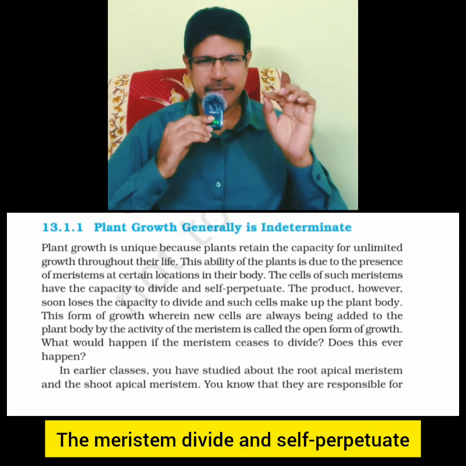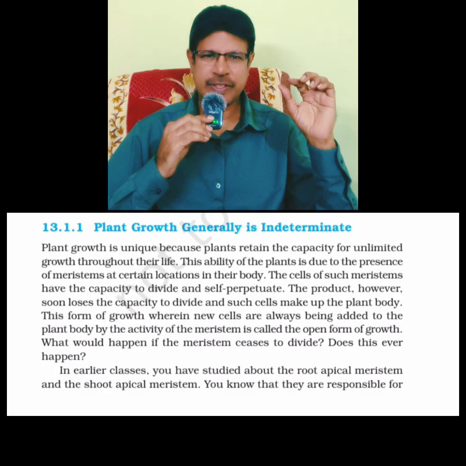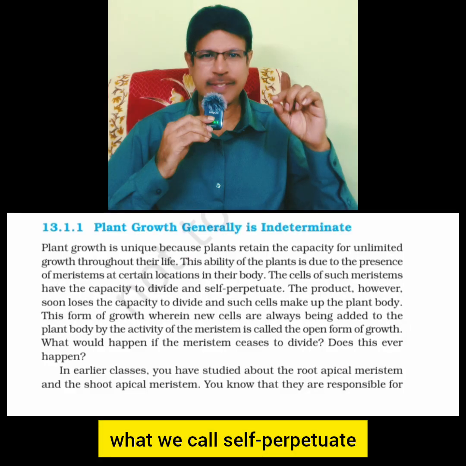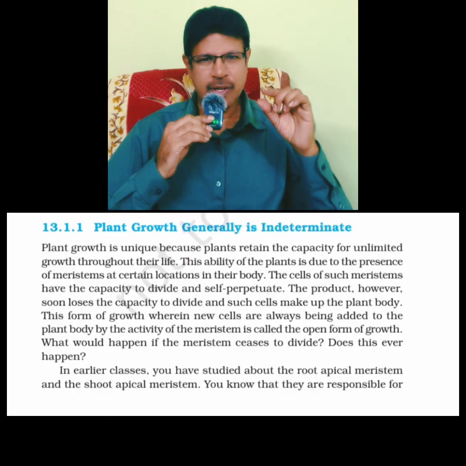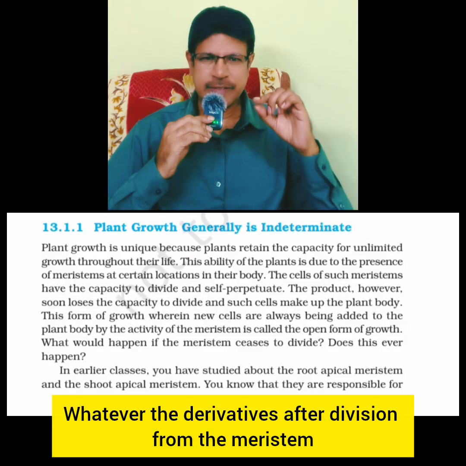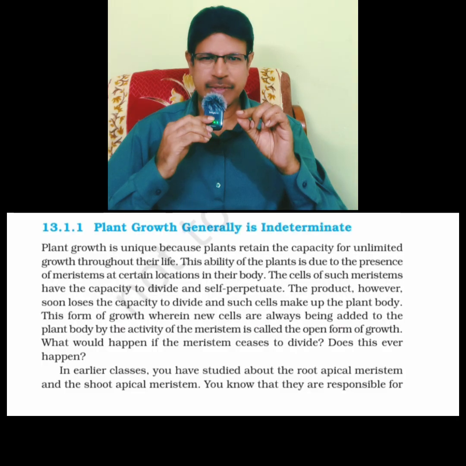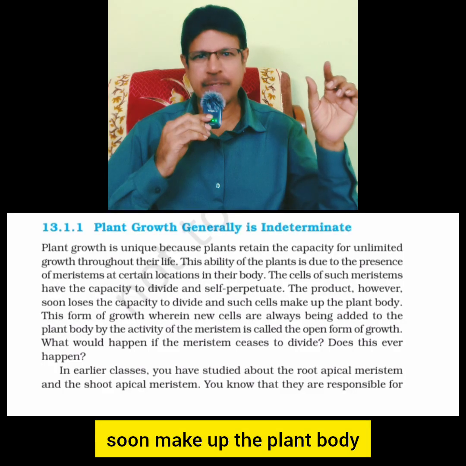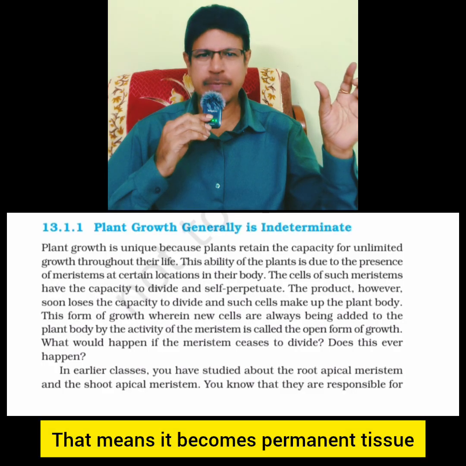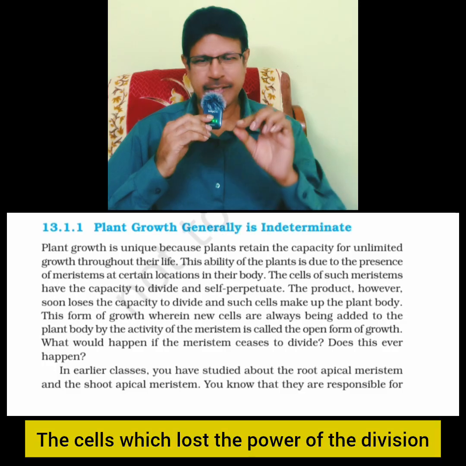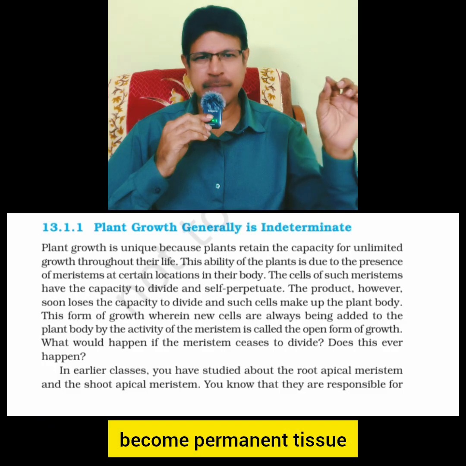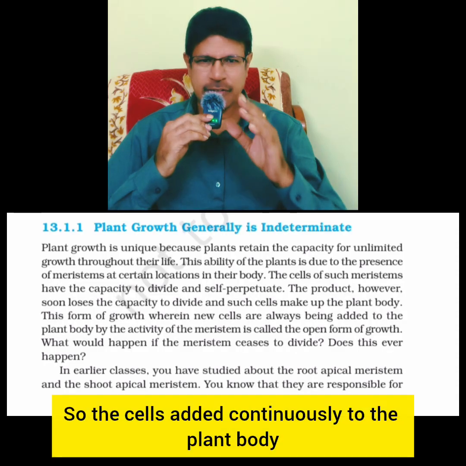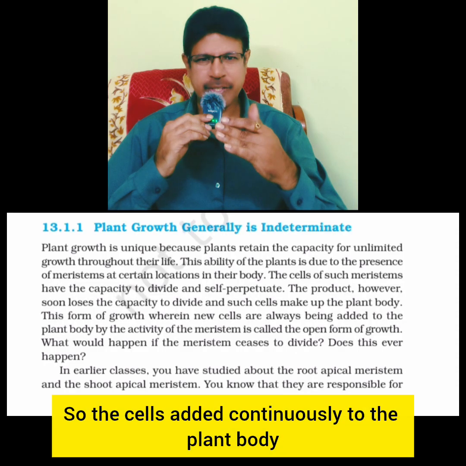The meristem divides and self-perpetuates. It divides and retains the power of division. What do you call self-perpetuate? Whatever derivatives, after division from the meristem, lose the capacity to divide, soon make up the plant body. That means it becomes permanent tissue. The cells which lost the power of division become permanent tissue. So the cells are added continuously to the plant body.